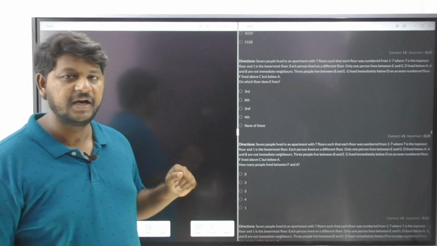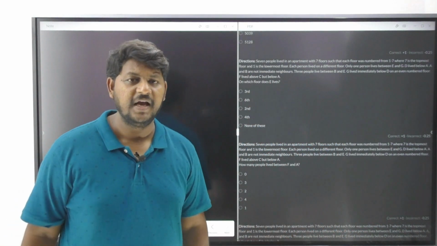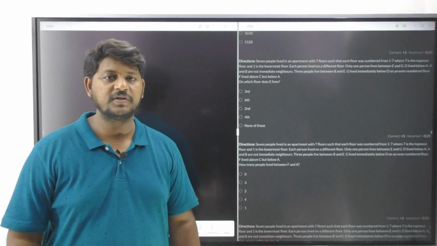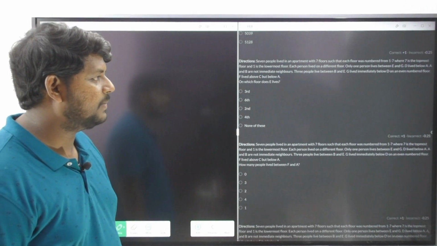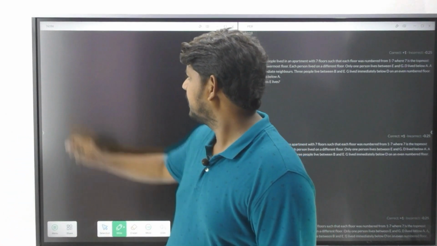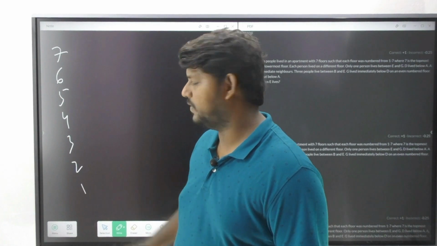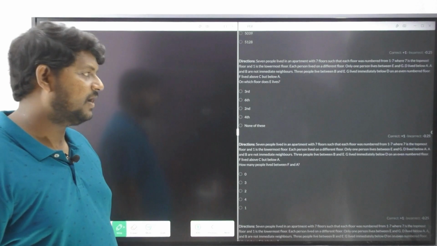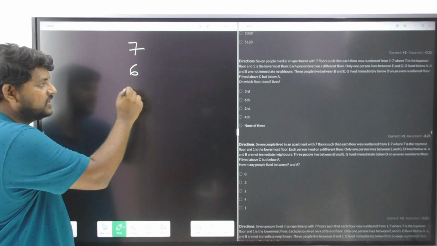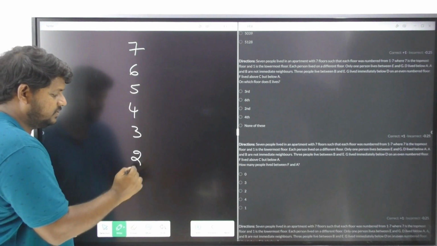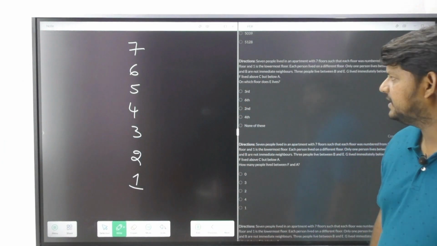Clearly, it is a 7-floor arrangement, so it is a puzzle. We need to understand here how many floors there are: 7. It's a universal fact that the least floor is going to be 1 and the topmost floor is going to be 7, so each floor is numbered 1 to 7. Very good. So let's observe here. I'll just go from here: 7, 6, 5, 4, 3, 2, 1. Correct? I can write down the possibility cases exactly, so I'm writing it at the center.